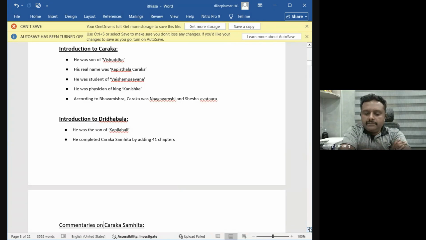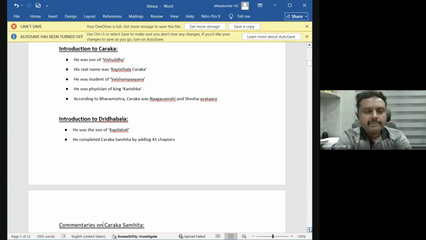There Charaka lived. Charaka is a son of Vishuddha. He lived in Kapisthala Grama, which is situated in between the rivers Iravati and Chandrabagi. The whole area is called Panchanadapura. This is the personal information, or biodata, of Acharya Charaka. They may ask the question where Charaka lived. He lived in Kapisthala Grama, near the Chandrabagi river of Panchanadapura. This much information you must have. I will share these notes also.